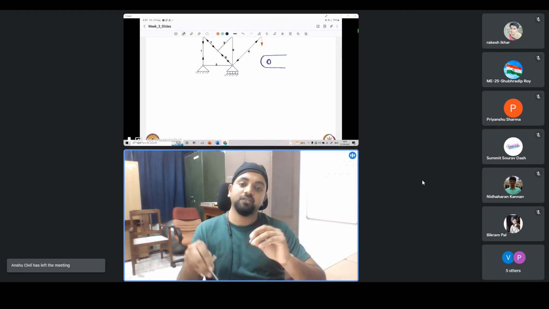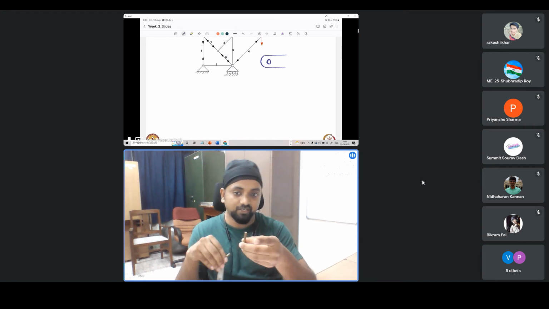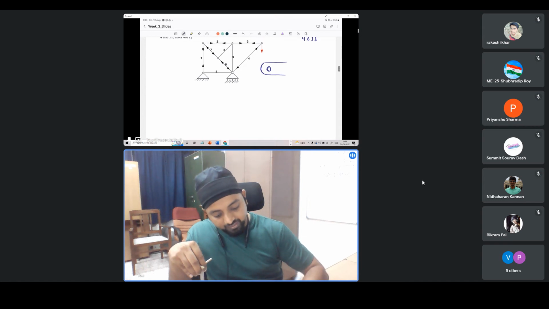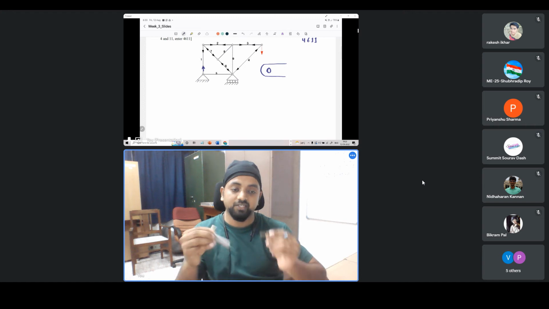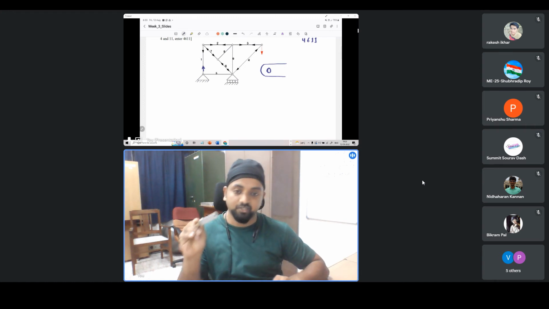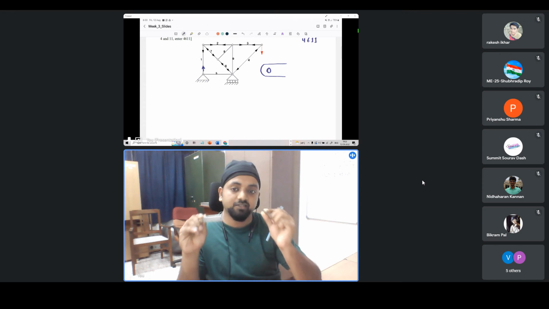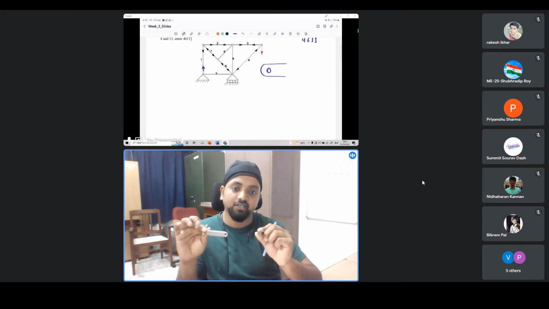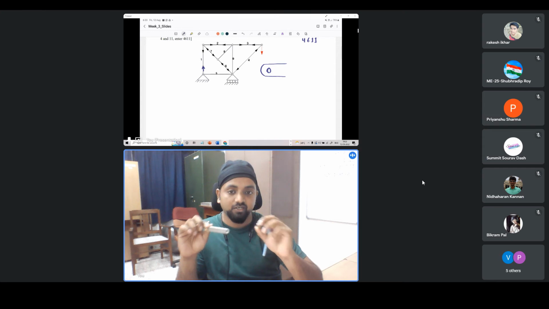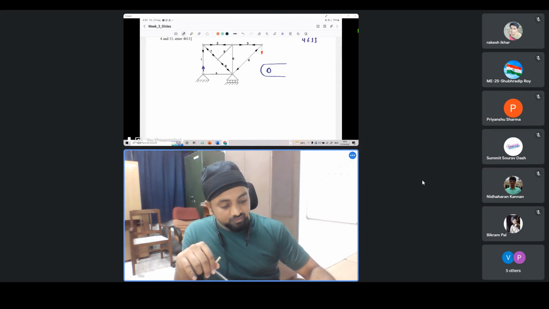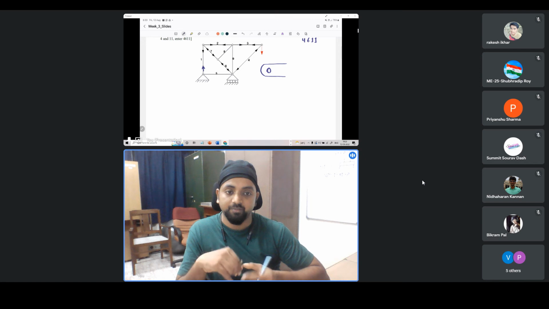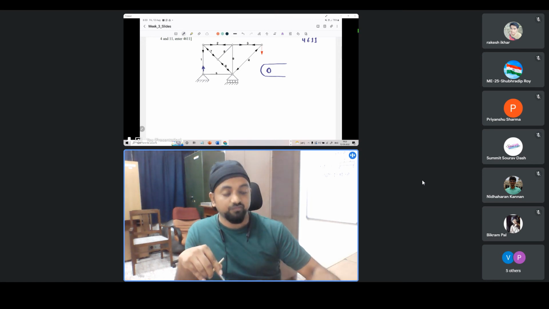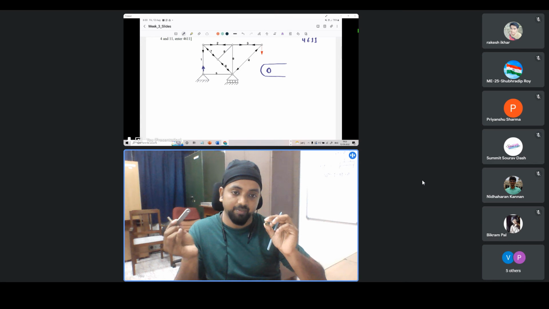So this begs the question: what is the kind of force that we show in truss analysis? We have shown here that there is a force in the member which is pointing away from that joint. This is with respect to which reference? This is with respect to the member, or this is with respect to the pin? It is something we need to understand very clearly in order to proceed. In our truss analysis, when we say that we start by assuming the force to be pointing away from the member, what we are essentially saying is we are sitting at the pin and we are looking at the member.